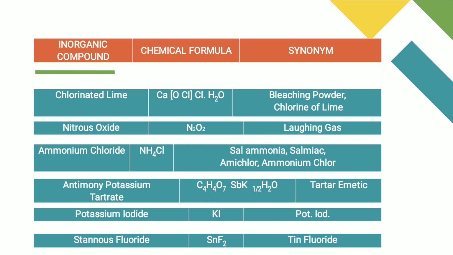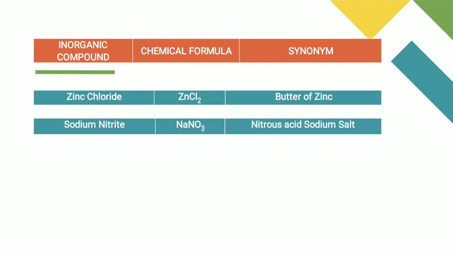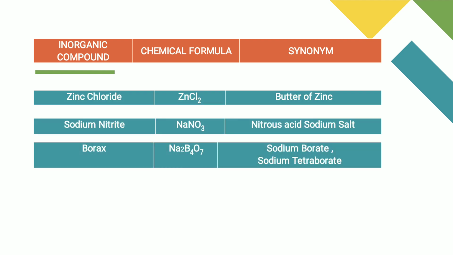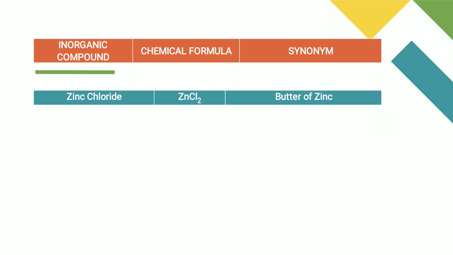Next drug is stannous fluoride. Stannous stands for Sn, fluoride is F2. Synonym is tin fluoride. Stannous fluoride is a fluoride containing drug used as an anti-caries agent in dental products. Next drug is zinc chloride. The formula is ZnCl2. The synonym is butter of zinc.